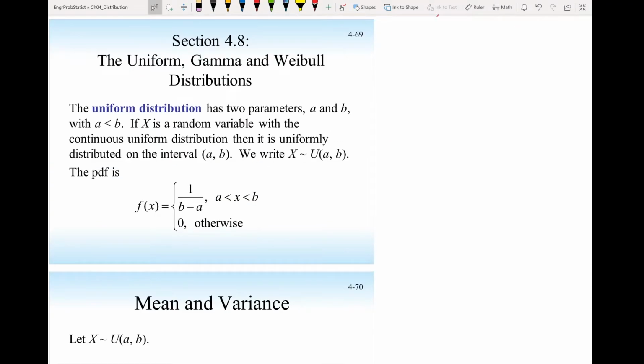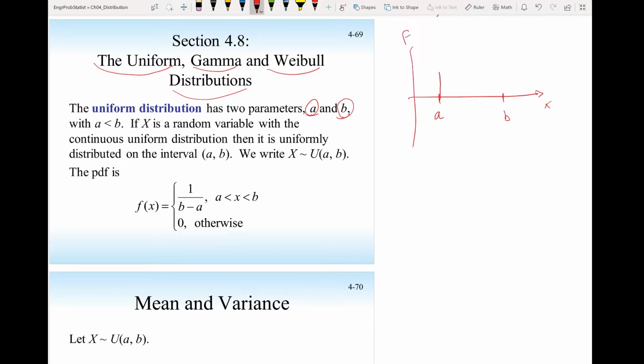In this section, we will go through the uniform distribution, the gamma distribution, and the Weibull distribution. A uniform distribution has 2 parameters, a and b, where a is the smallest value the random variable x can have, and b is the largest value the random variable x can have. If I plot x here, this is the range where x can be, from a to b.